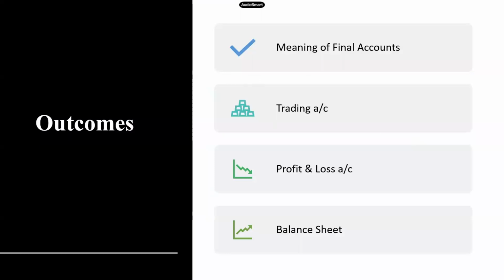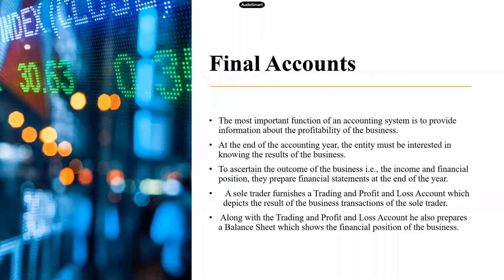Our outcomes for today's session are to understand what final accounts are, which we did just now, and then to look into each one in detail: the trading account, the P&L account, and the balance sheet. So first, coming to final accounts. The most important function of an accounting system is to provide information about the profitability of the business. As I told you, the major objective of the accounting process is to provide information about our profitability position.